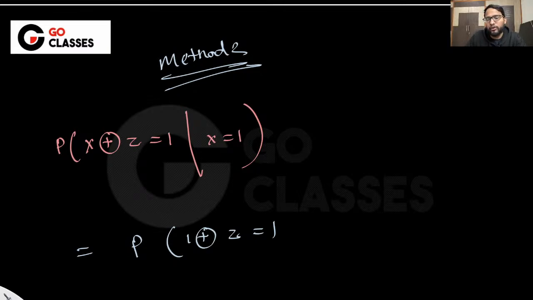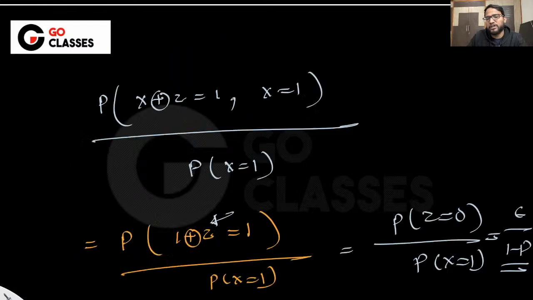I wanted to use a reduced sample space where I wanted to work with the probabilities given that x is 1. Do you want me to do it, or can I skip it for now? Let me know very quickly. Okay, actually in the Go classes course we have done it, so I'm skipping it because it is not required. I have shown you how you can use the reduced sample space to work with, but I hope that is fine to everyone, right?